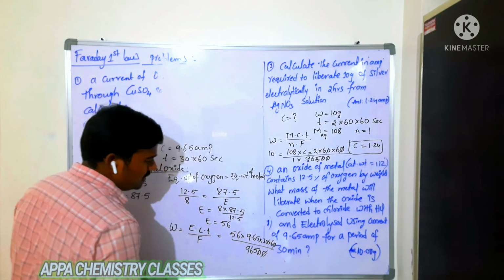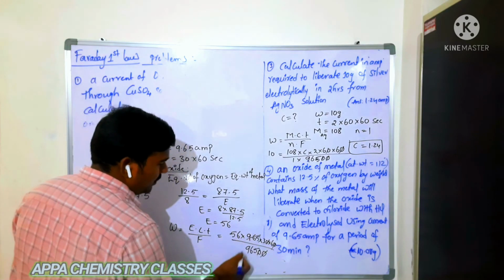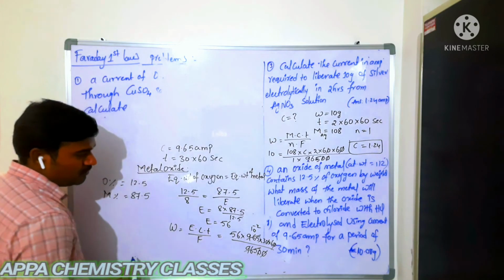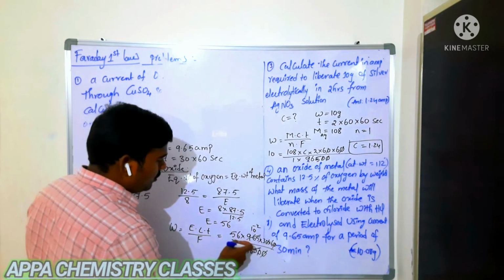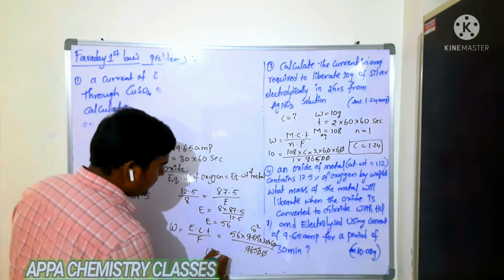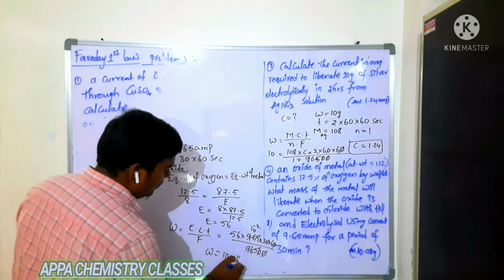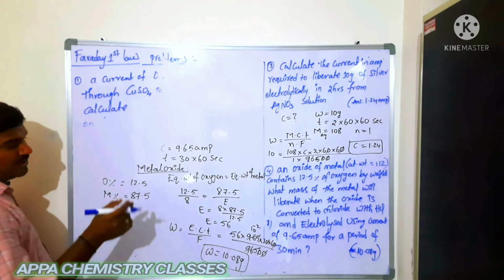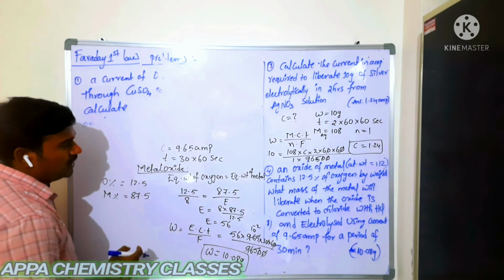The 00 get cancelled. So 9.65 is 10 power minus 2 times 1. You multiply that and you will get the weight as 10.08 grams. That is the weight of metal which is deposited.